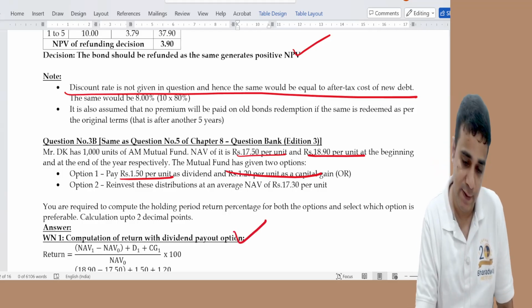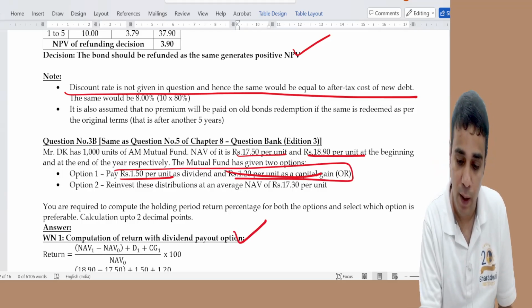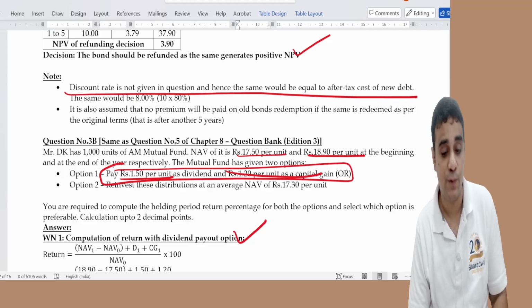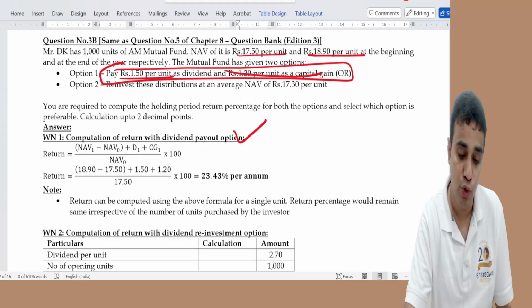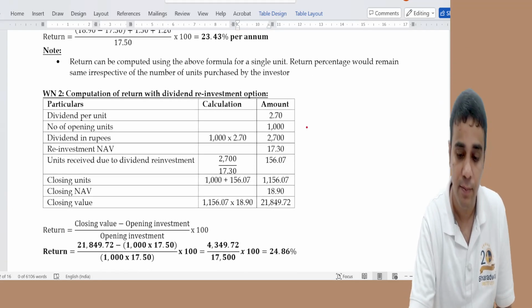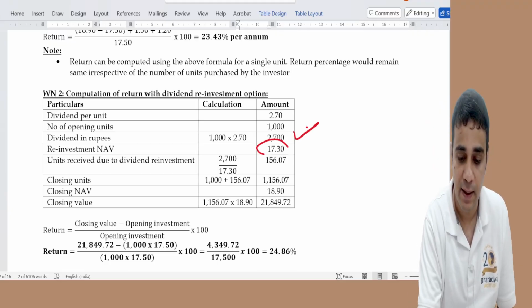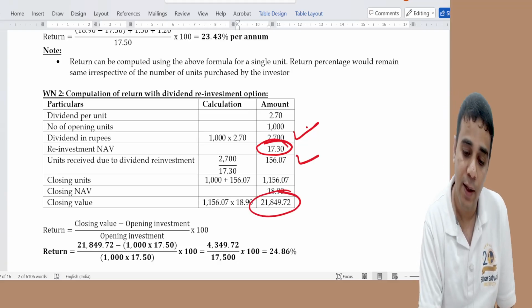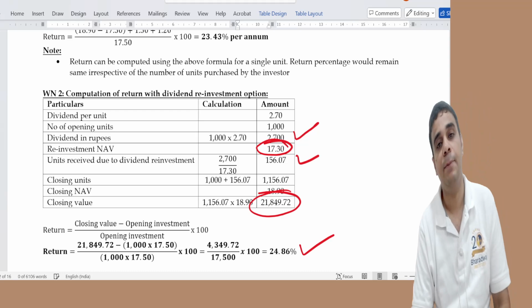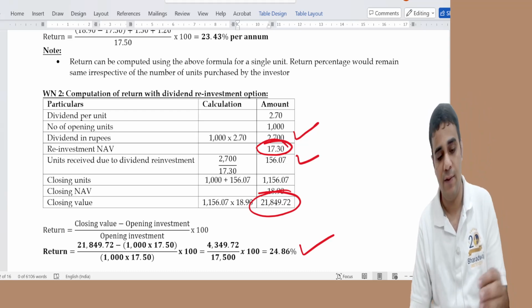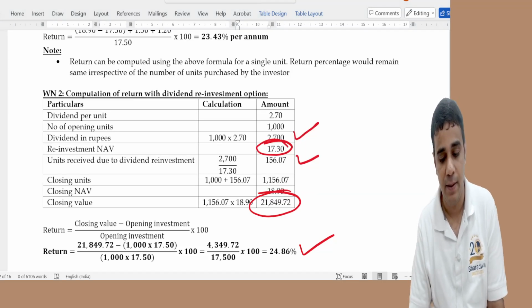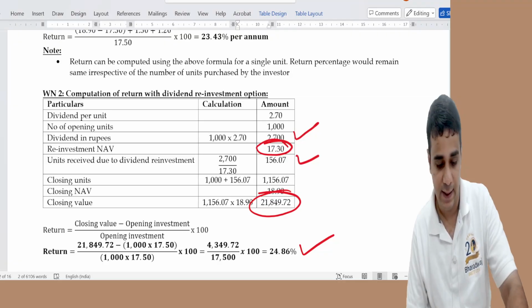If you do reinvestment, 1.5 plus 1.2 is 2.7, into 1000 is my dividend income. I divide this by the reinvestment NAV, get units to decimal, and the final value is this. My return is slightly better in the reinvestment plan, so reinvestment is better. I had told even in the class that this question may come. Many times this has been tested, and they tested it again.